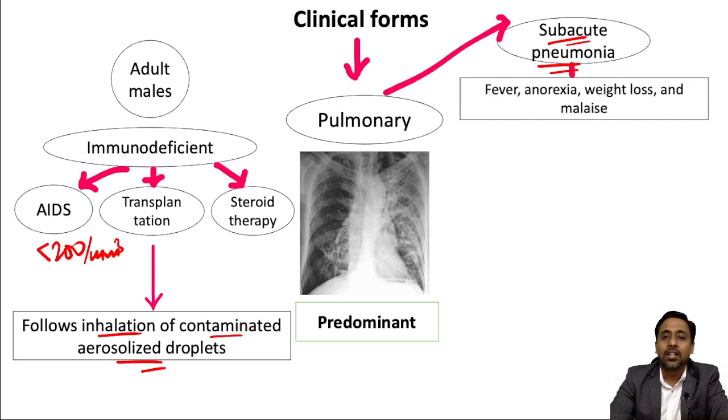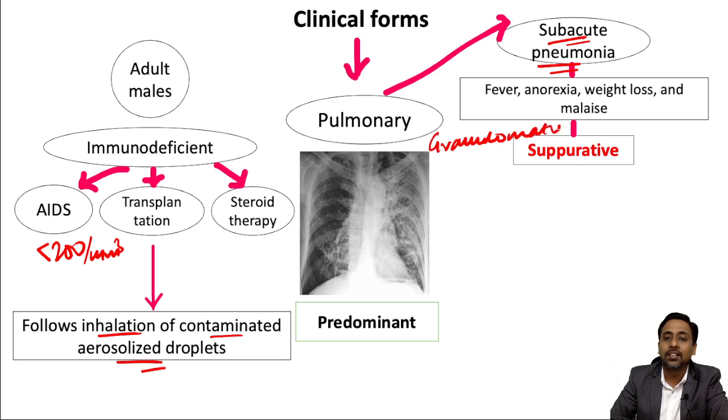It presents with fever, anorexia, weight loss and malaise, similar to pulmonary tuberculosis. The lesion is usually suppurative, but it may be granulomatous as in pulmonary tuberculosis, or mixed, both suppurative and granulomatous.